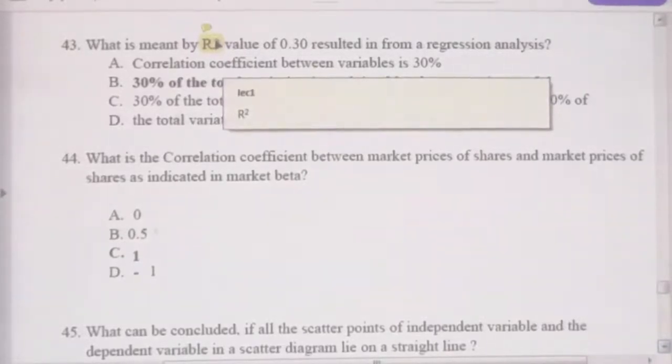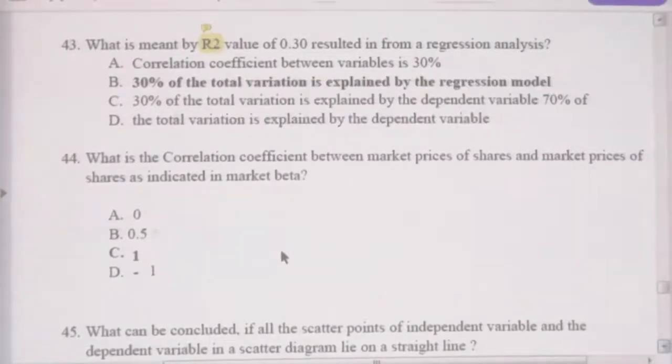When its value is 0.3, now, coefficient of determination. What is the coefficient of determination? R squared. R squared means by how much the dependent variable is explained by the independent variable. By how much?